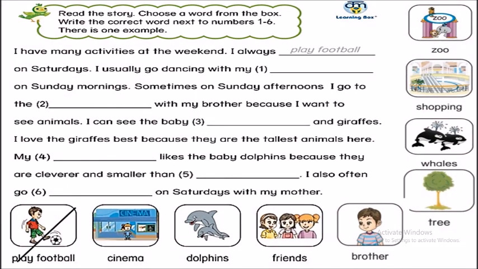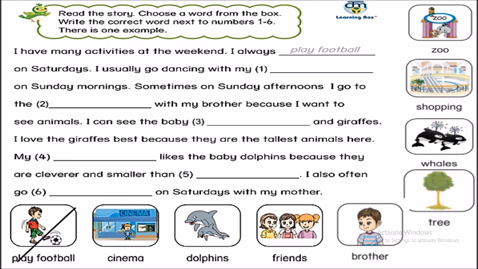Read the story. Choose a word from the box. Write the correct words next to the numbers from 1 to 6. There is one example. Okay, now look at the screen. We have some words here: play football, cinema, dolphins, friends, brother, zoo, shopping, whales, tree. Okay, you will read the story and choose the correct word to fill in the blank. Okay, now pause the video until you complete 6 blanks.